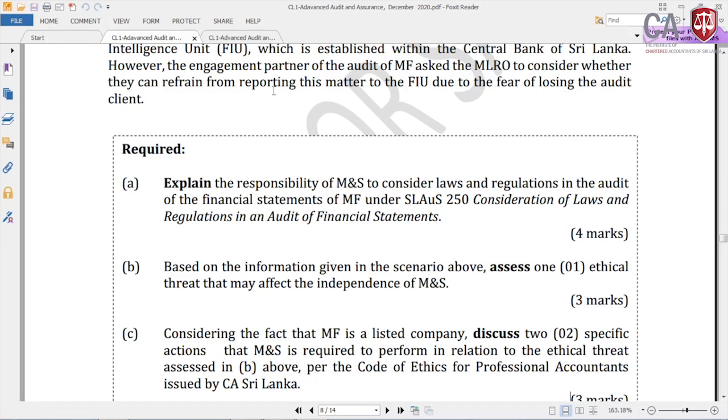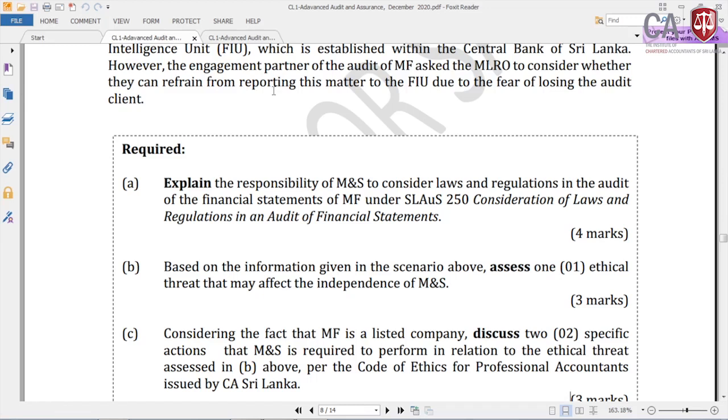So the Code of Ethics says this 15% must be for 2 consecutive years, not only 1 year. Yes, of course, then if it is a PLC, there are 2 things to be done. One is informing those charged with governance, such as the audit committee. Secondly, performing an external review. That external review can be done by an external consultant or external accountant, or by an external regulatory body. For example, the Sri Lanka Accounting and Auditing Standards Monitoring Board or a Sri Lankan regulatory body can come and do that review. That review has to take place at the end of the second year.